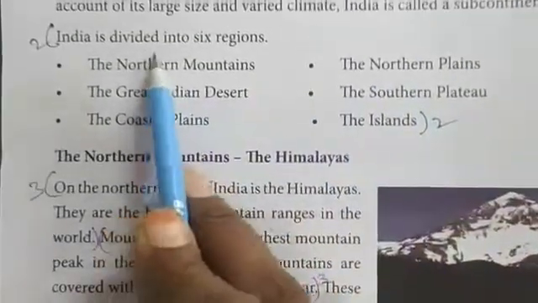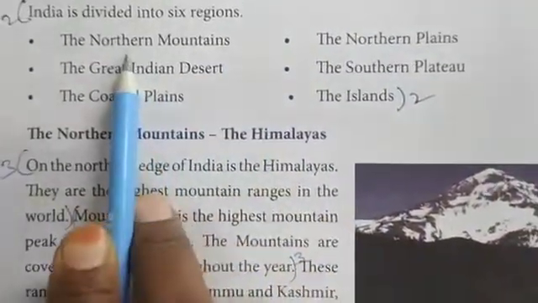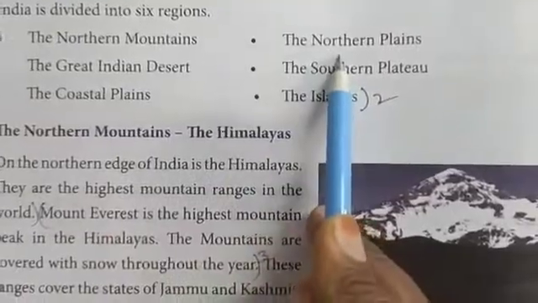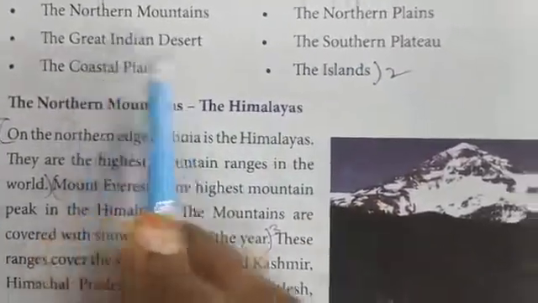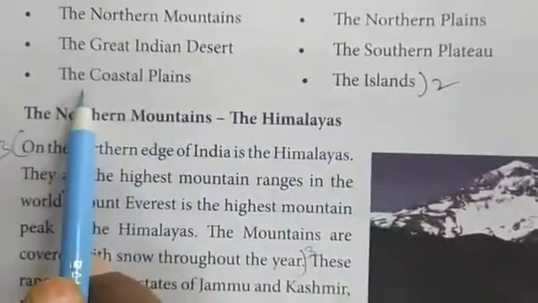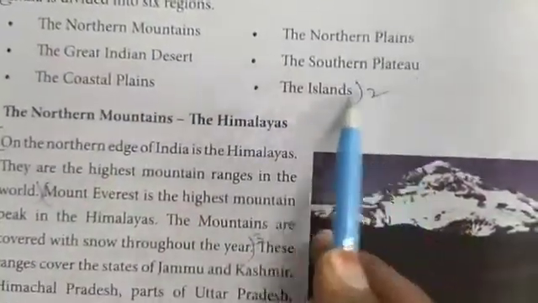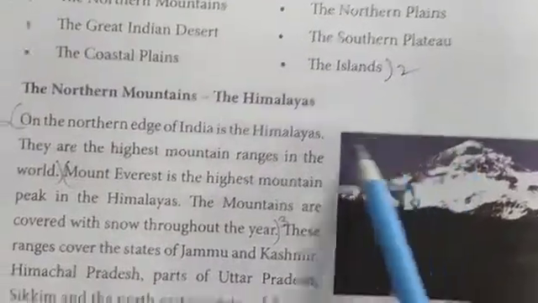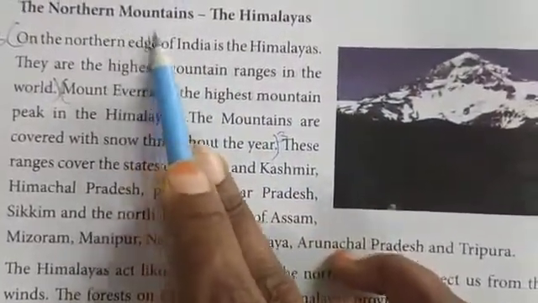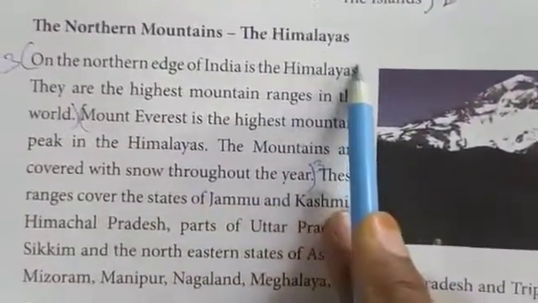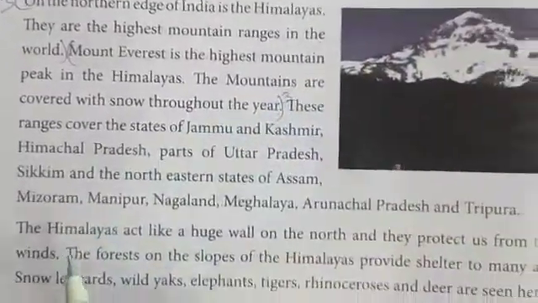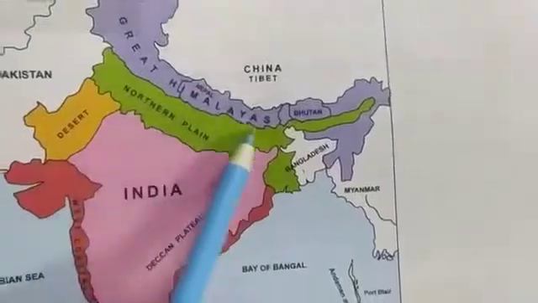And our country is divided into 6 regions: the northern mountains, the northern plains, the great Indian desert, the southern plateau, the coastal plains and the islands. So these are the 6 regions our country is divided into. First we are going to learn about the northern mountains, about the Himalayas.